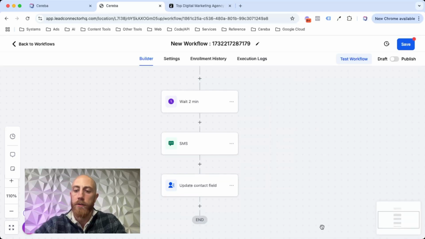And then after that, they'll be ready to go. Any replies that they get, Cereba will handle those replies, and it will handle the messages, schedule appointments, and do everything that it needs to do on the Cereba side.